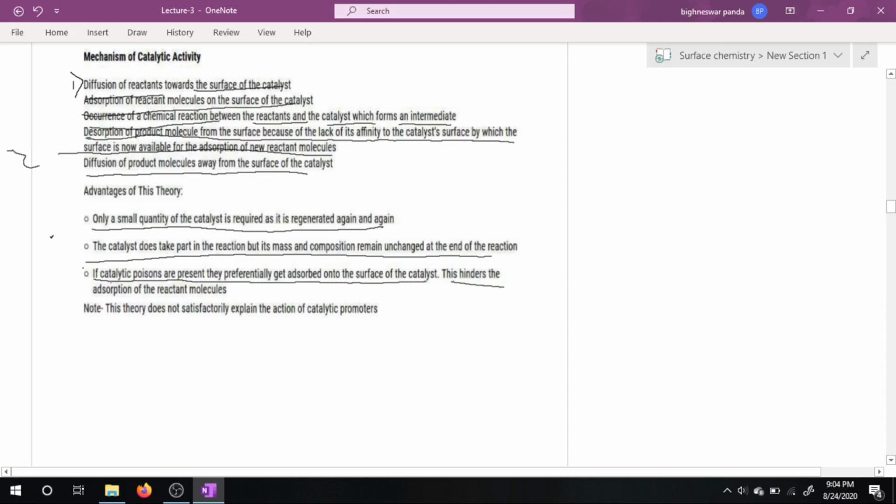This hinders the adsorption of the reactant molecule, which we have already discussed in case of the reaction of nitrogen and hydrogen to form ammonia. If we add a small amount of carbon monoxide, then carbon monoxide preferentially gets adsorbed on the surface of iron. So there is a hindrance for the formation of ammonia.